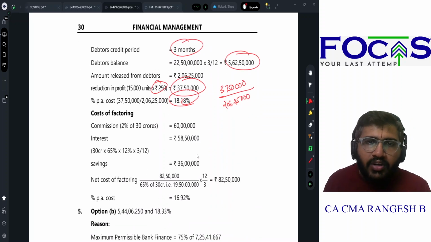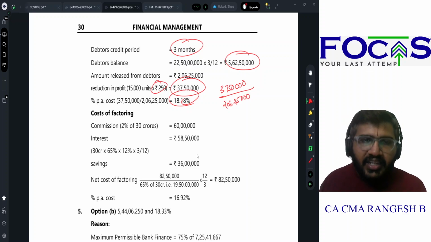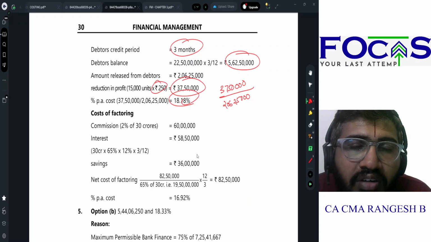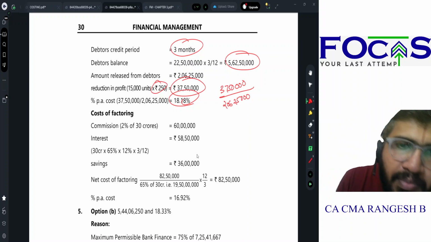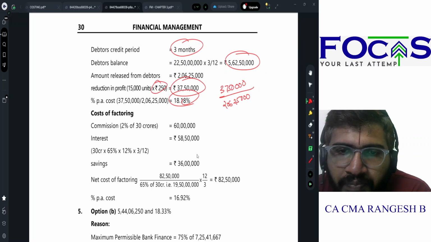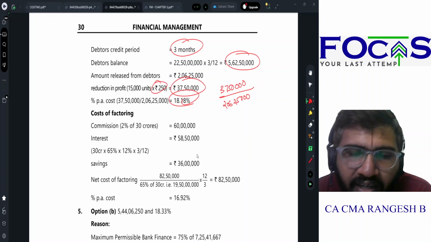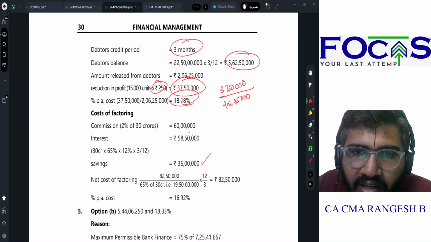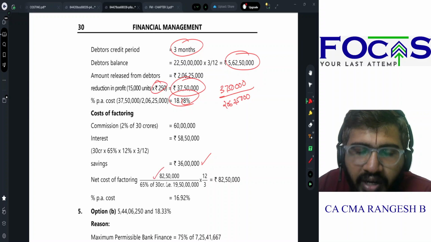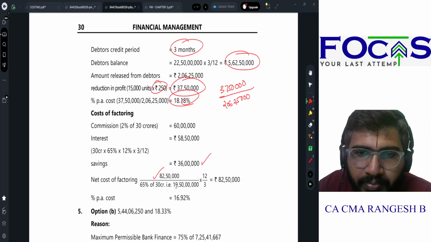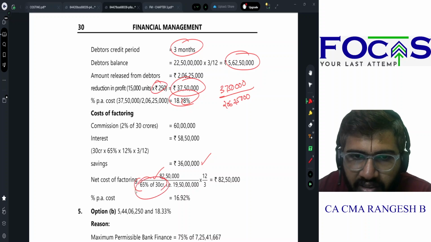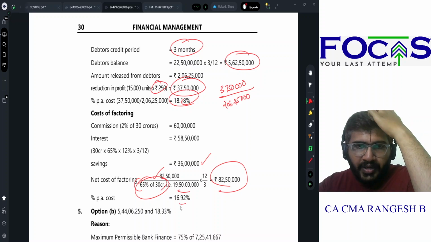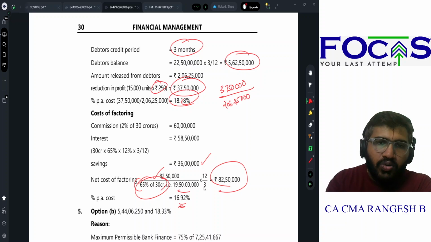If I go for factoring, 2% is my commission, which will be 60 lakhs. Interest that I pay will be 30 crores into 65%, that is what he gives me as advance. On that advance, 12% rate of interest for 3 months. This will be 58 lakh 50,000. I also have a savings of 20 plus 16, 36 lakhs. So net, what is my cost? 58 plus 60 minus 36, 82 lakh 50,000, divided by 65% of 30 crores, which is my advance, 19 crore 50 lakhs into 12 by 3, 82 lakh 50,000. So percentage is 16.92%.